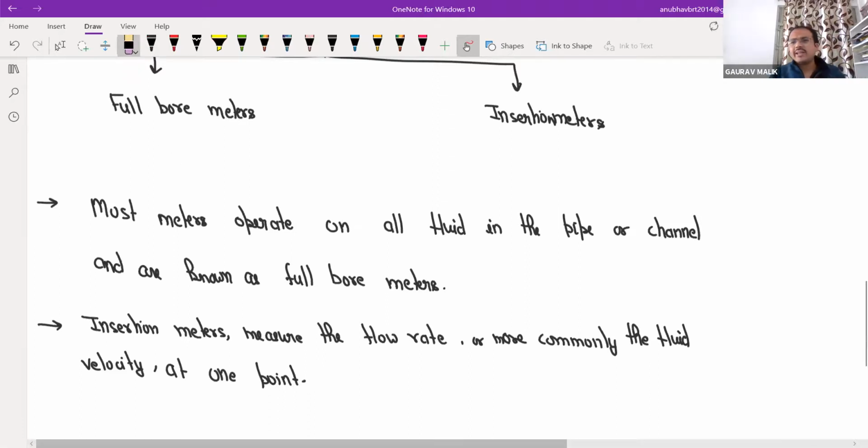I hope in GATE 2019 or 20, they asked again this question: if pitot tube is used to measure velocity or local velocity at a specific point.